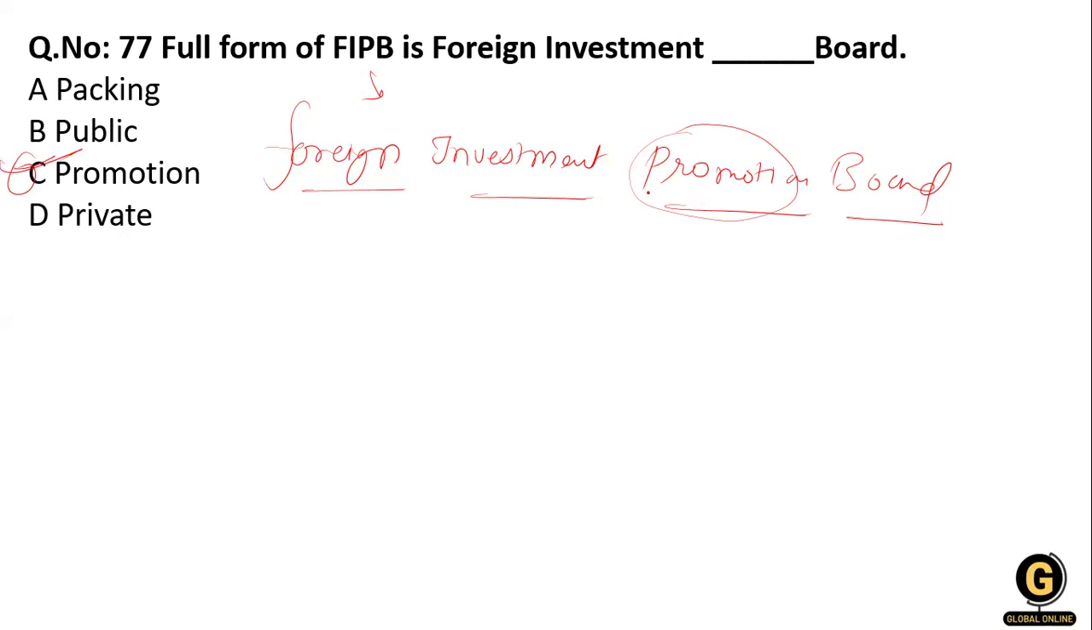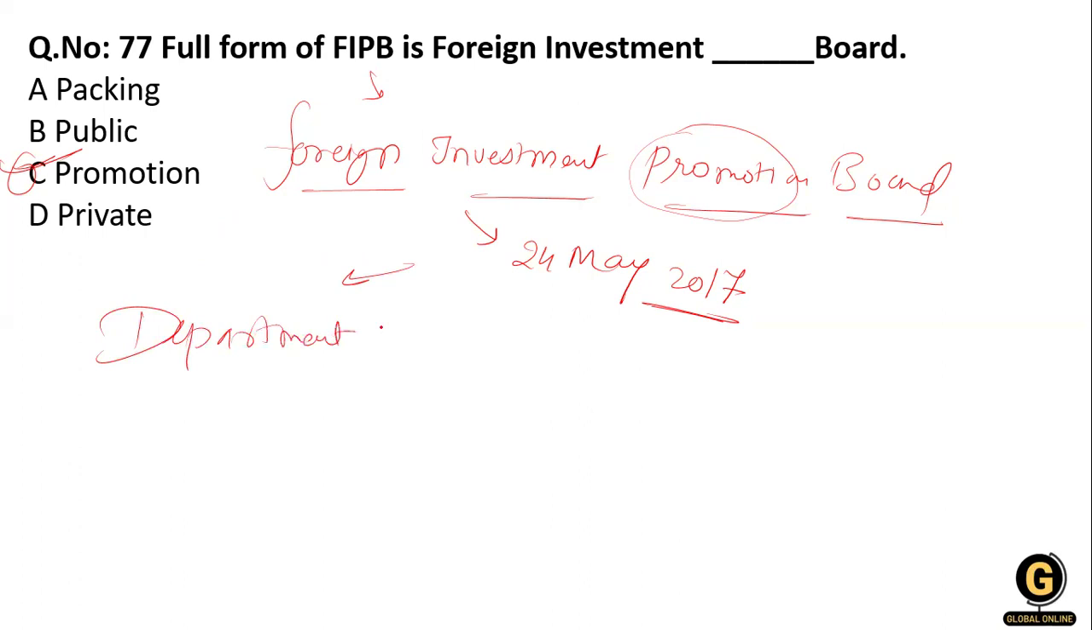Clear? And this board is now not working. It was abolished on the 24th of May in 2017. Clear? By whom? By the Department of Economic Affairs. Clear?